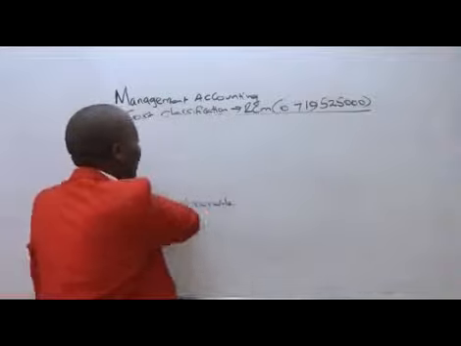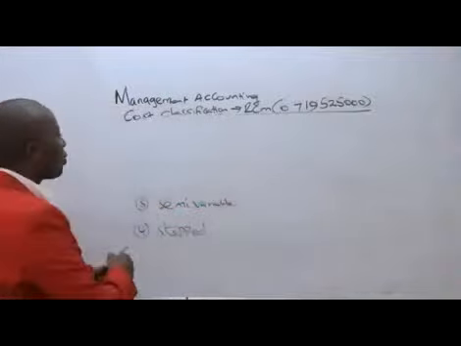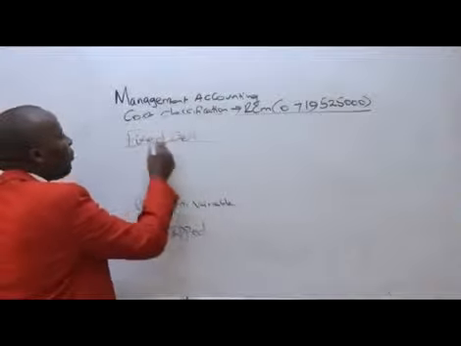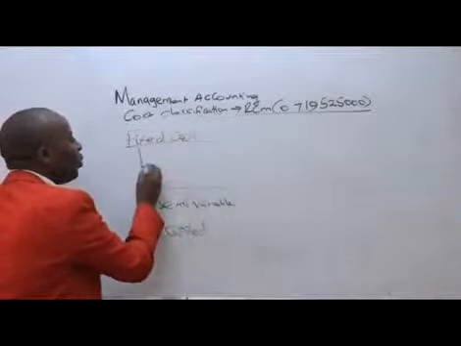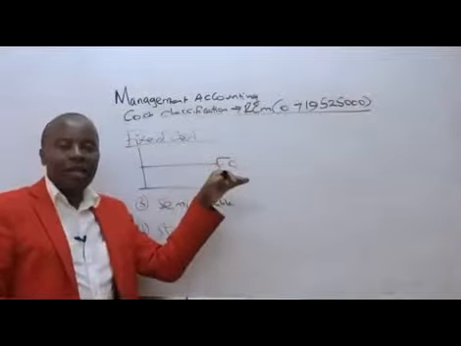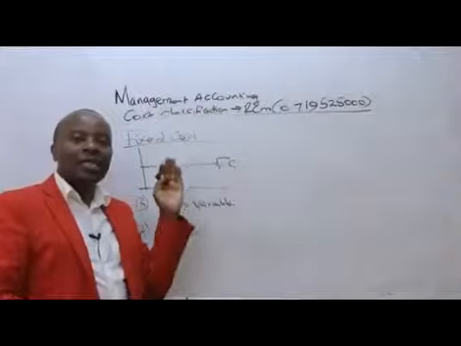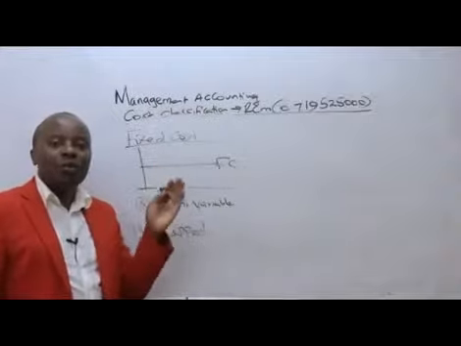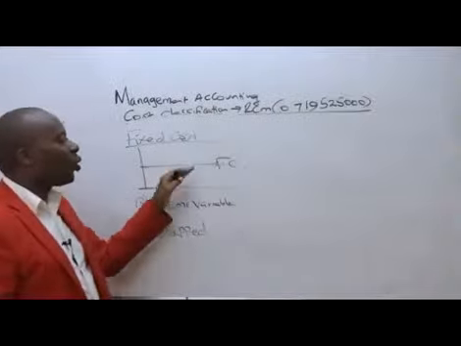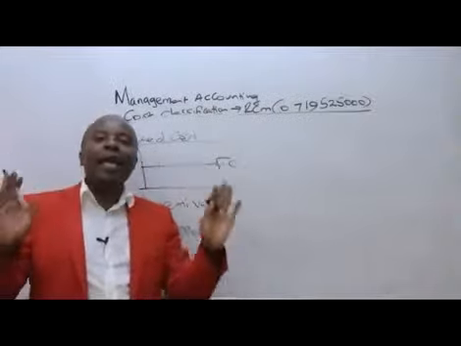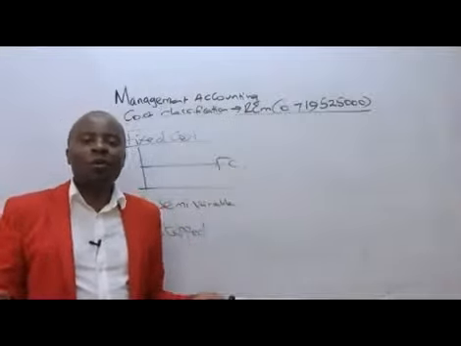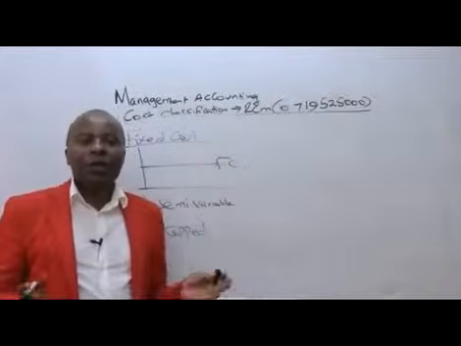From there, ladies and gentlemen, we have the fixed cost. Fixed cost, as the name suggests, behaves in a funny way. Our fixed cost will always be constant, regardless of the output. It doesn't matter how many units you produce, fixed cost will always remain the same. For example, rent. It doesn't matter how many students we put in this room, rent will always be fixed.